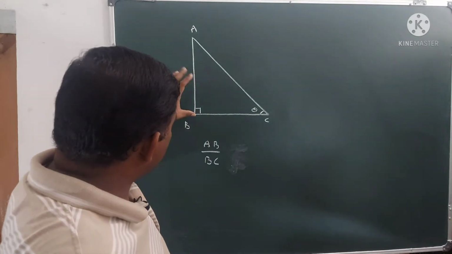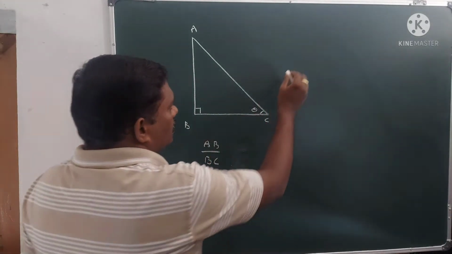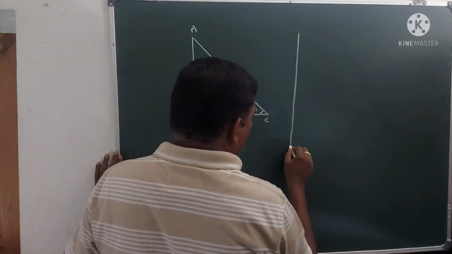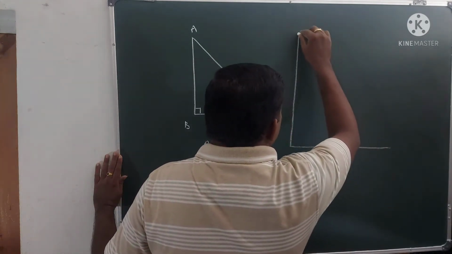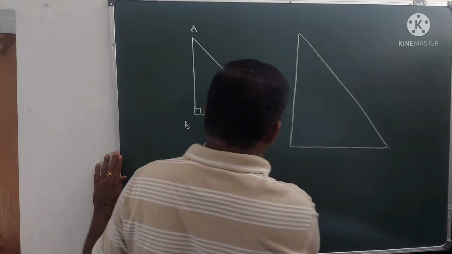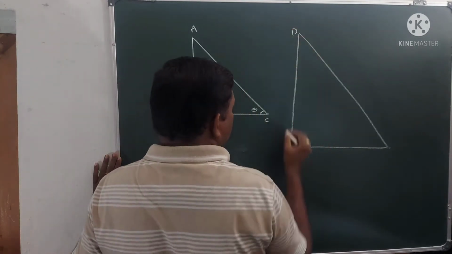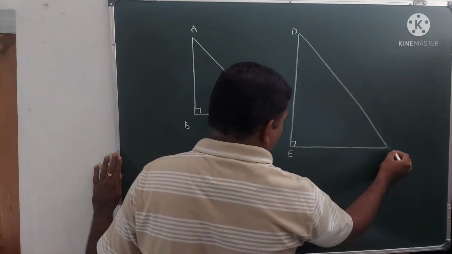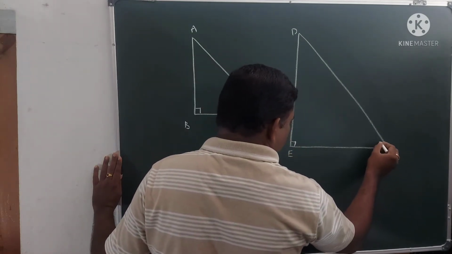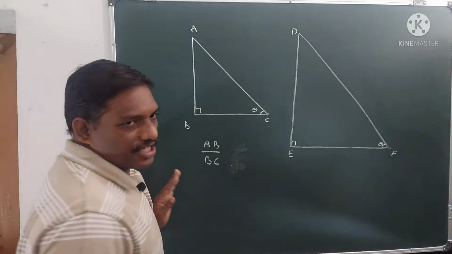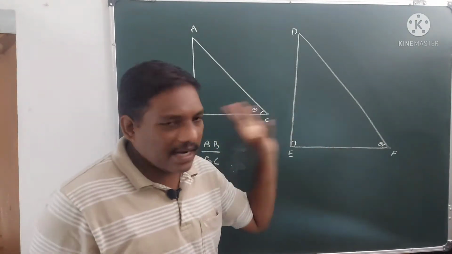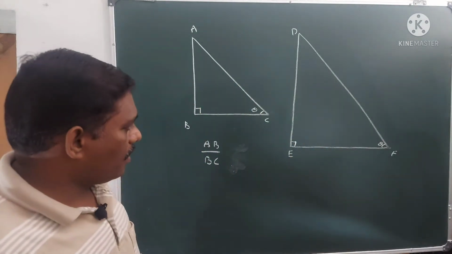Okay, so this is a right angle. Now I am taking a bigger right angle triangle, which is bigger than this one. Let us name it DEF. Here also the angle is the same. The angle is not changed; these two angles are the same.